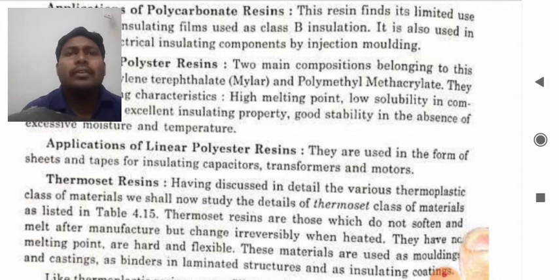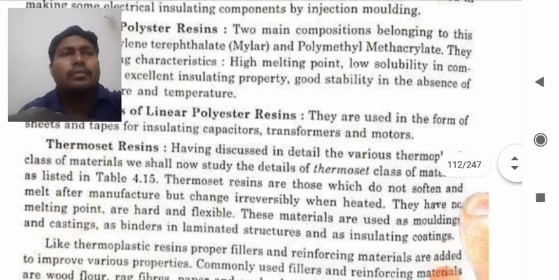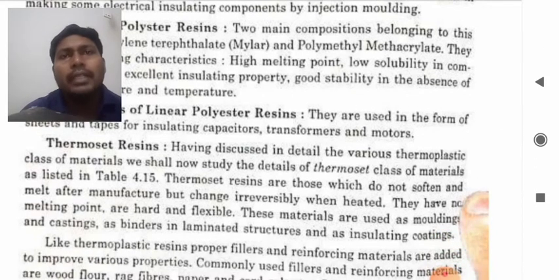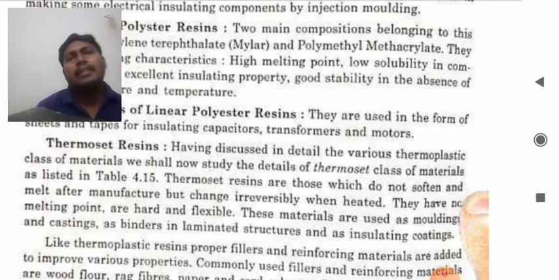They have a melting point and are hard and flexible. These materials are used for molding and castings, as binders in laminated structures, and as insulating coatings. Like thermoplastic resins, fillers and reinforcing materials are added to improve various properties.